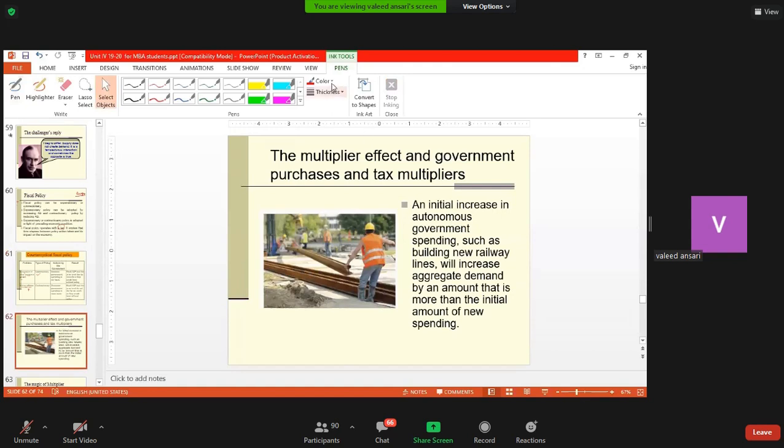What I am trying to explain here is that when government takes some public expenditure program or government spending, which is autonomous. Autonomous means that which is not induced, government itself undertakes, such as railway line, road, to boost the economy. So it will lead to a final increase in income in the economy by a multiple of that. How does this happen? Let us try to understand.